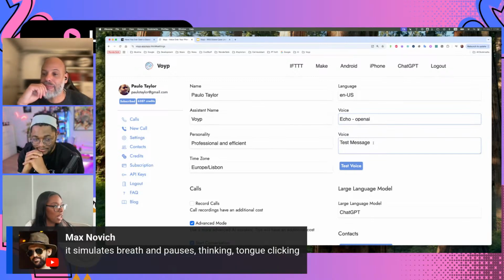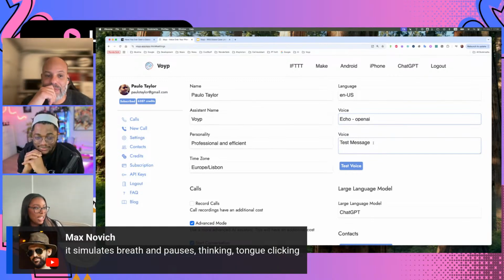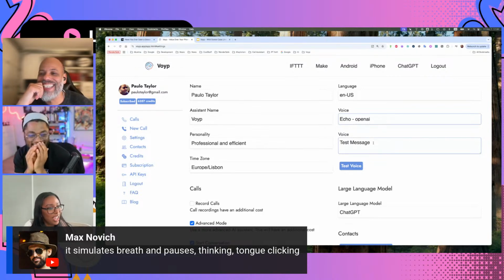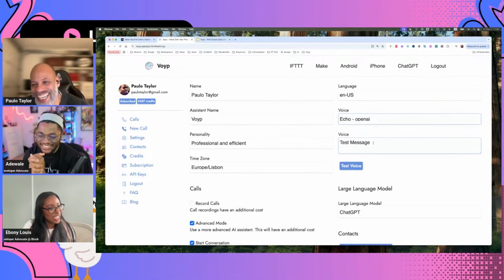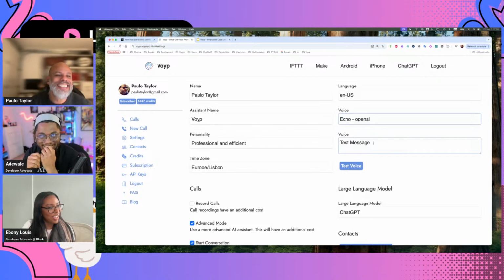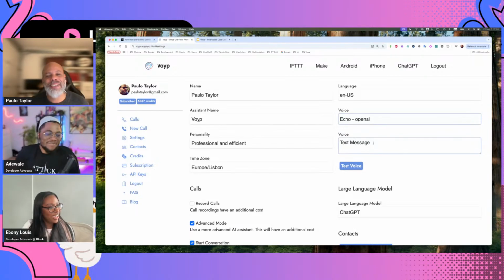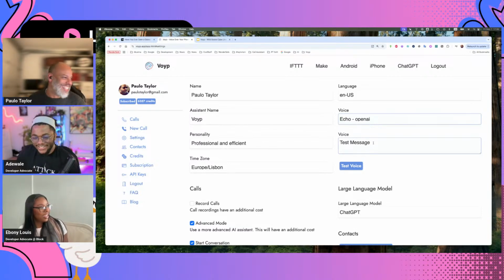Nice. Max was just adding that it also simulates breath and pauses and thinking and tongue clicking. That's crazy. That really is crazy. It's creepy sometimes. Fair enough.